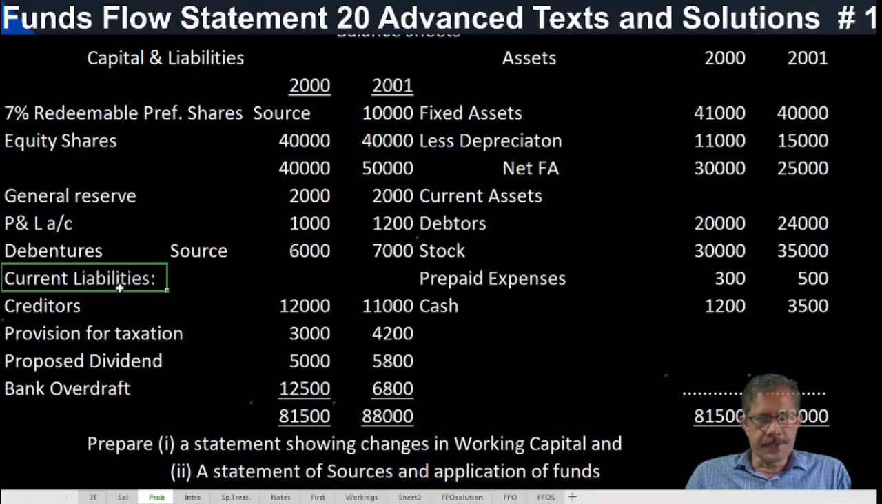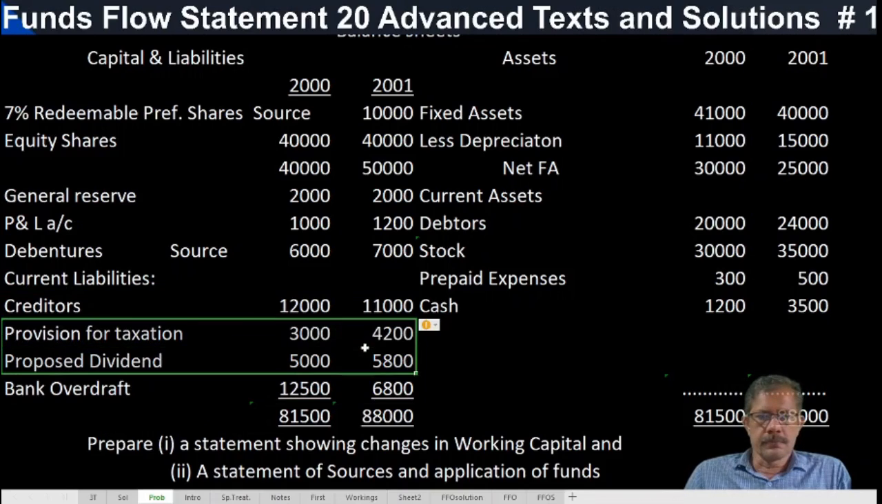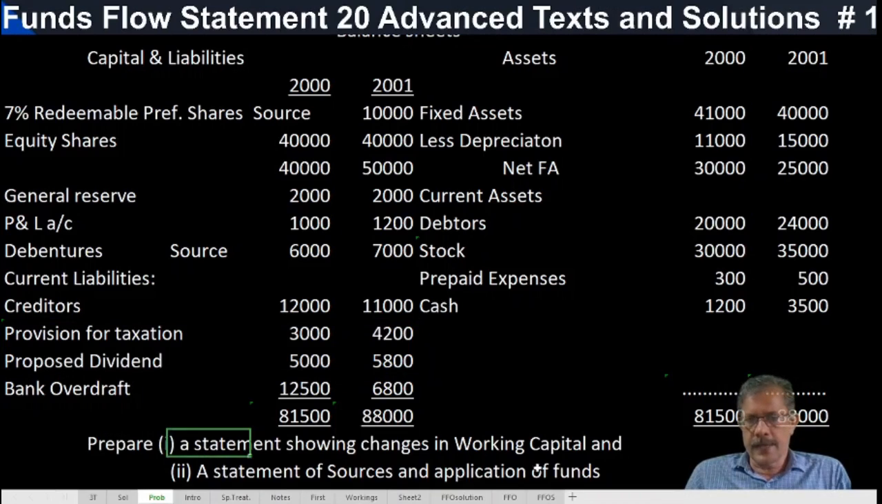Then current liabilities: creditors, provision for taxation, proposed dividend and bank overdraft. These two items, always provision for taxation, very important. If the provision made during the year or tax paid is shown as additional information, always provision for taxation should be treated as a non-current item.